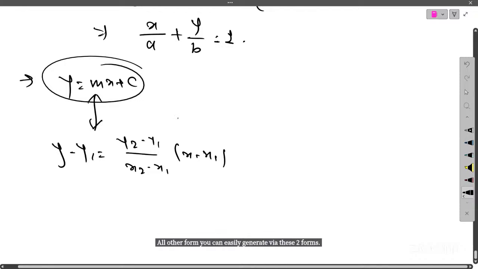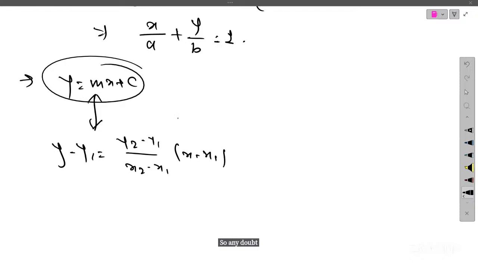Okay. So any doubt over this equation of line forms? Yes, Deepak.